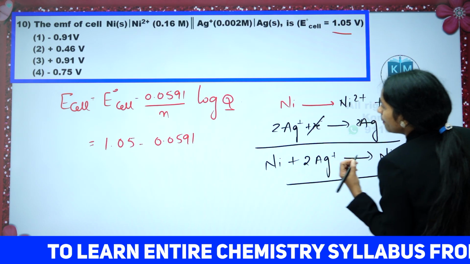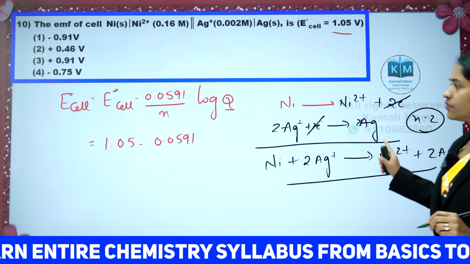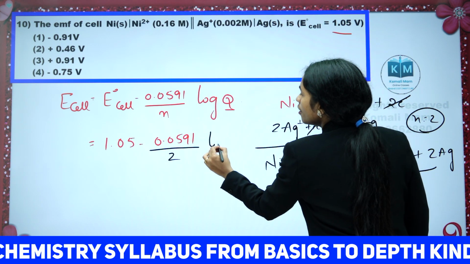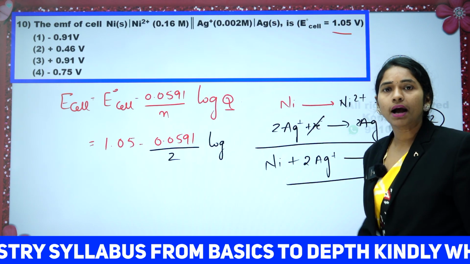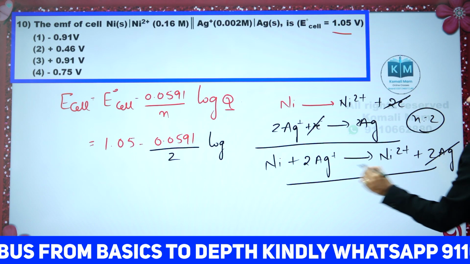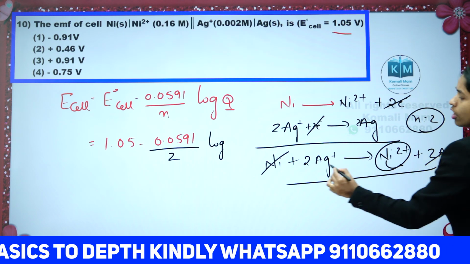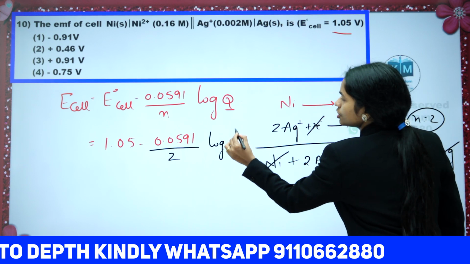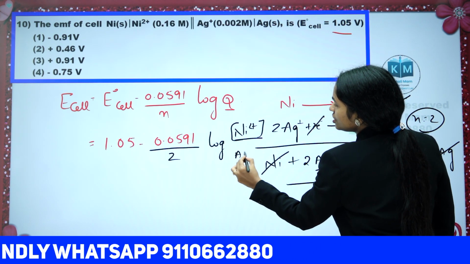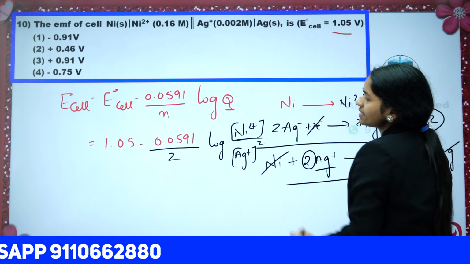So the number of electrons transferring is 2, so N value is 2. Log of products concentration by reactants concentration. Silver and nickel are solids, you need not write them. Product is Ni2 plus, reactant is Ag plus, and whatever the stoichiometric coefficient is, keep it as a power.